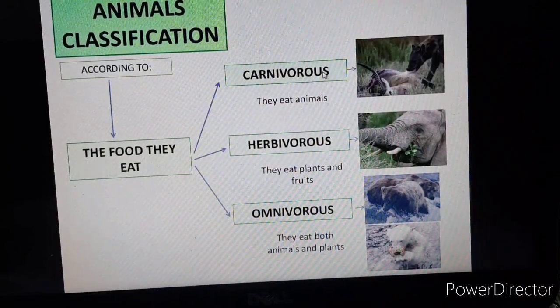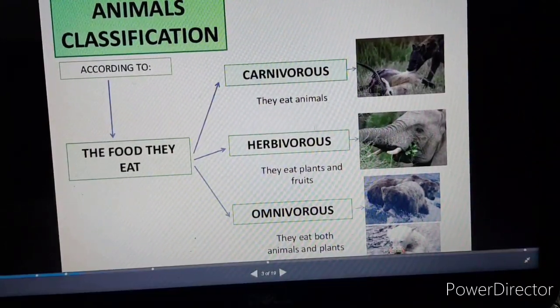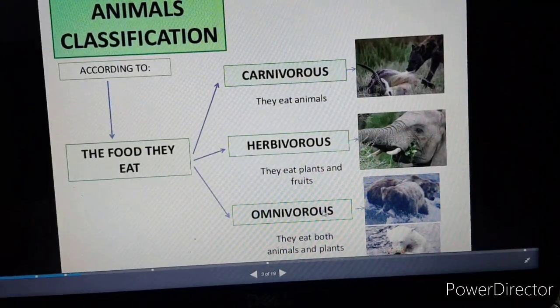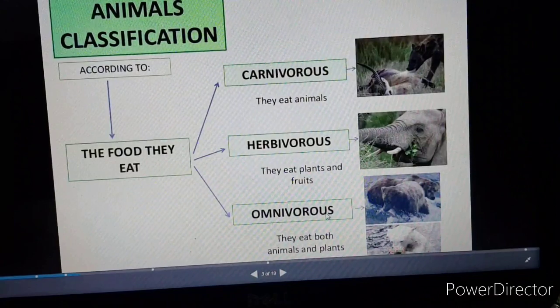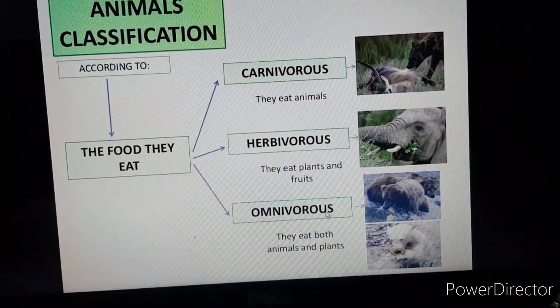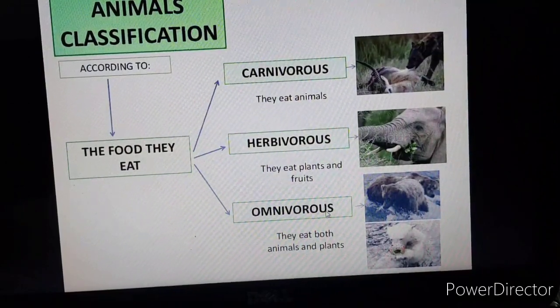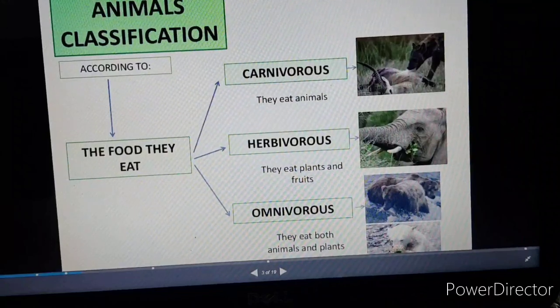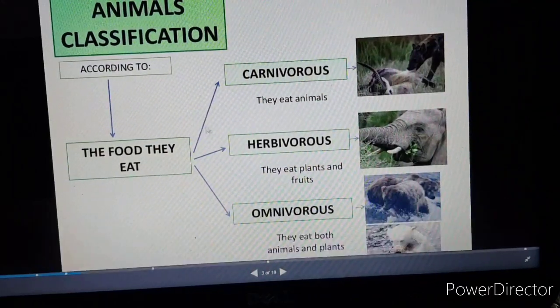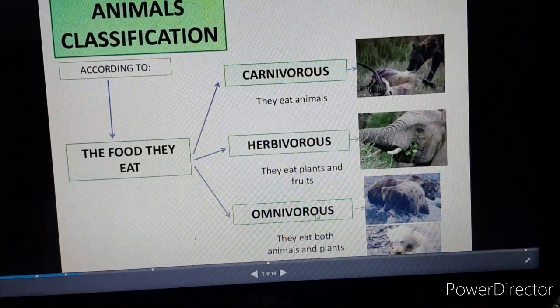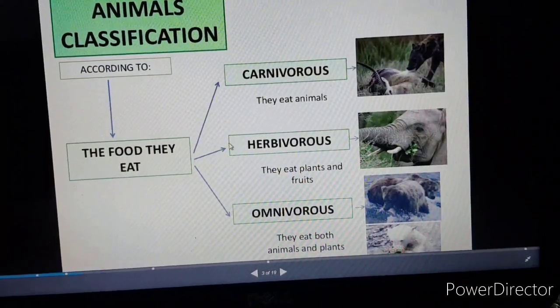Fine. And the third one is the omnivorous animals. Okay, so these animals can eat both plant parts and the flesh of other animals. And the examples are cockroach, dog and humans. Fine. We have studied three types of animal classification according to the food they eat: herbivorous animals, carnivores as well as omnivorous animals.